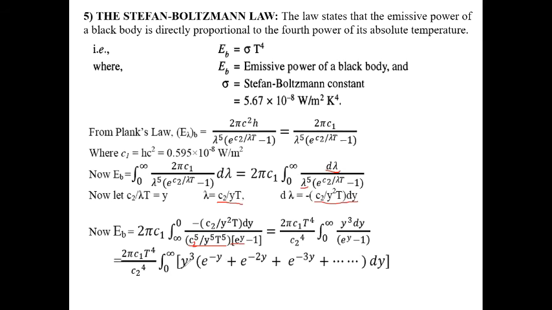Now we can write the integral 0 to infinity of y cube by e to the power y minus 1. This means e to the power minus y plus e to the power minus 2y plus e to the power minus 3y plus e to the power minus 4y plus dot dot e to the power minus ny. This is an infinite series. So this is y cube into e to the power minus y plus e to the power minus 2y and so on, dy.